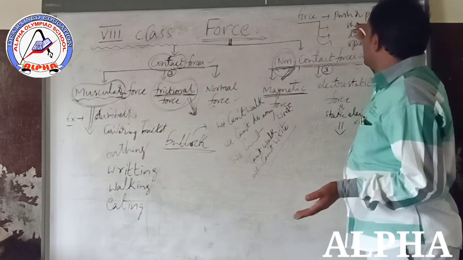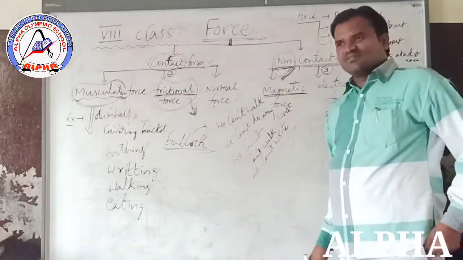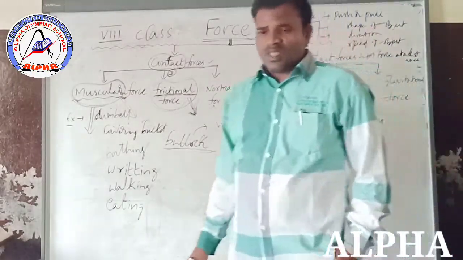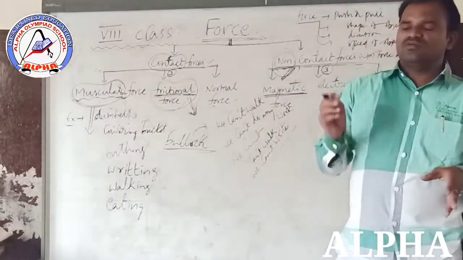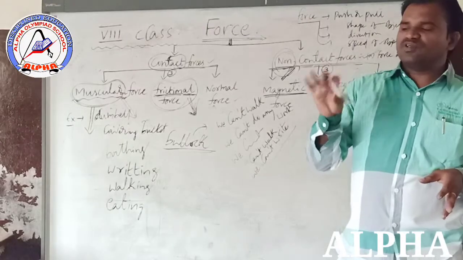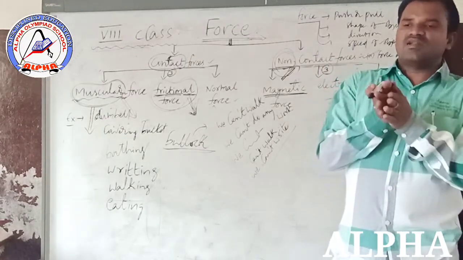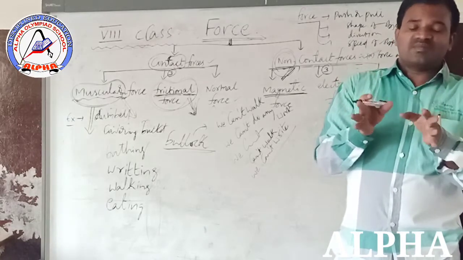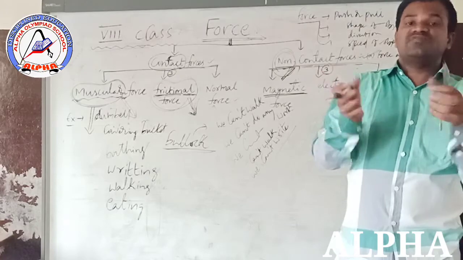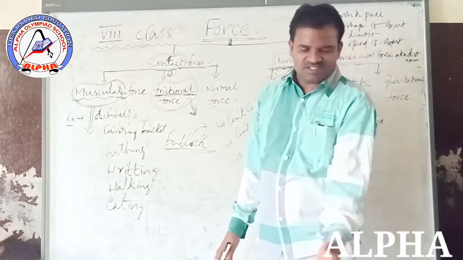Next, it can change the direction of the object. In the carom board, already explained, with the striker we apply force on the striker. Then the striker hits the carom coins, and the striker and the carom coins move in different directions. Or suppose here a chair is there.